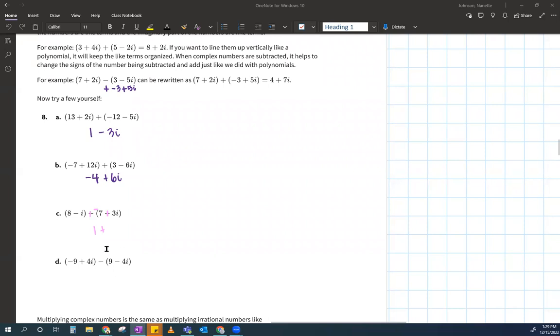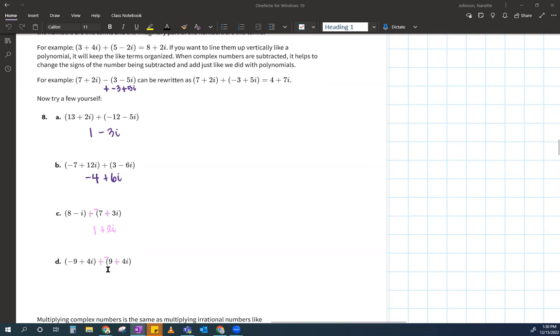Oh, okay, perfect. Yeah, so if you make a mistake, that's not a big deal. The big deal is if you don't go back and figure out why you made that mistake, right? Okay, so again, I'm going to go through and change my minus to a plus, and I'm going to add all the opposites.